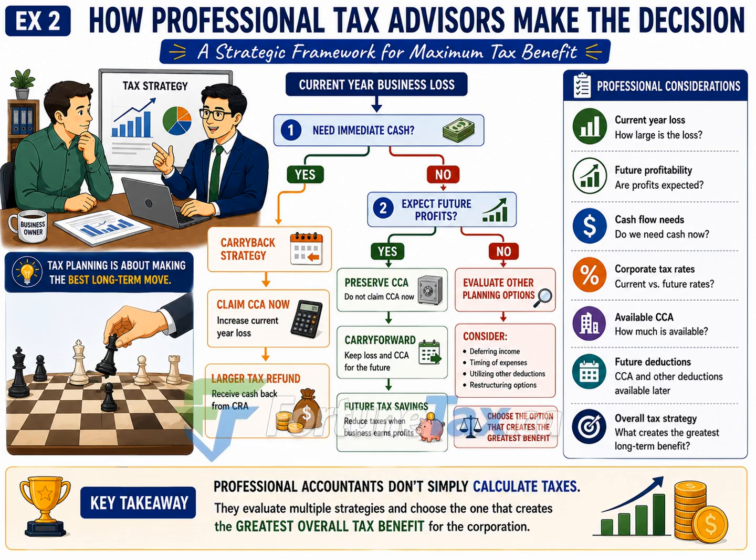Notice the checklist on the right side of the slide. Professional accountants consider many different factors before making a recommendation. They evaluate the size of the current year's loss, expected future profitability, the corporation's cash flow requirements, current and future tax rates, the amount of available CCA, other deductions that may be available, and the corporation's overall long-term tax strategy.